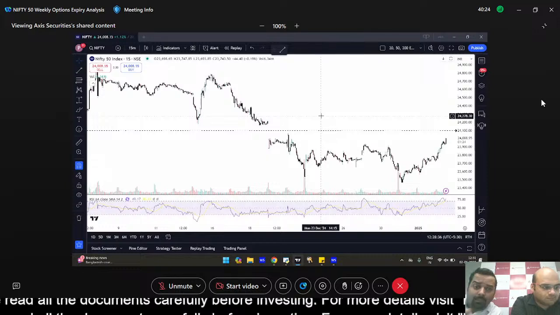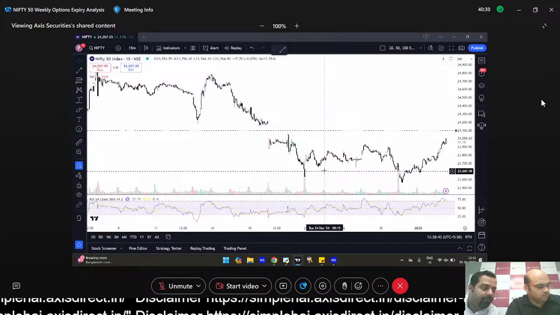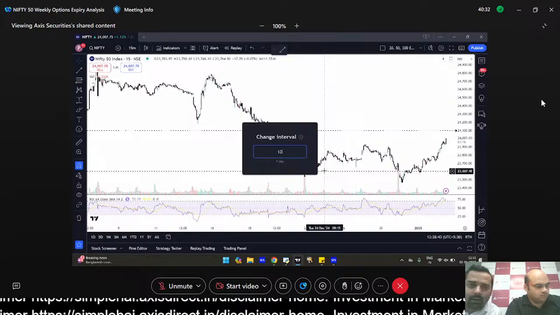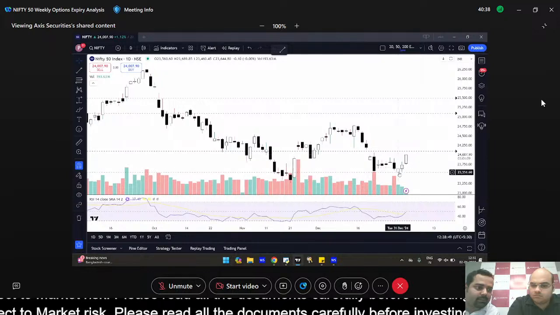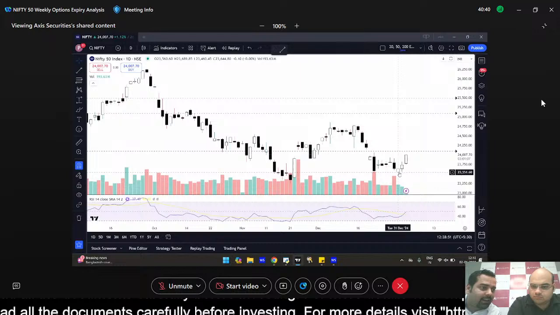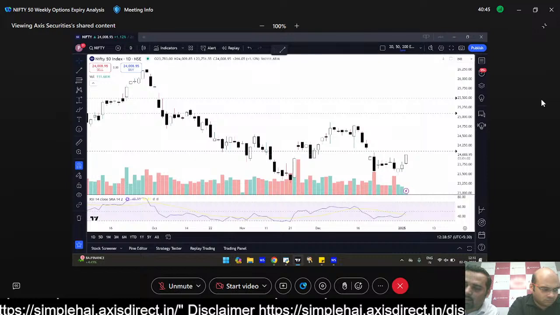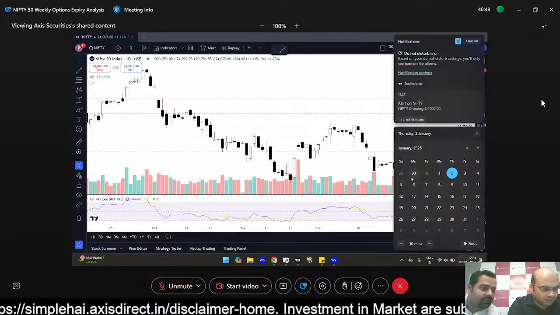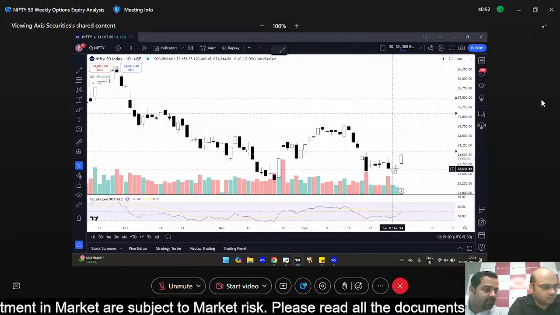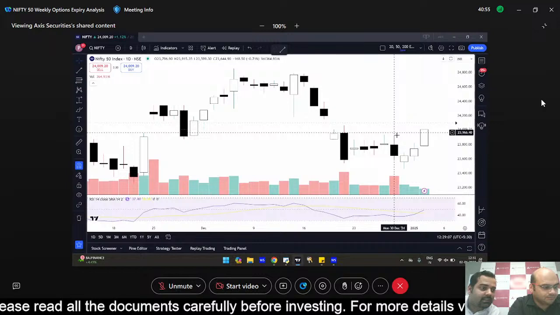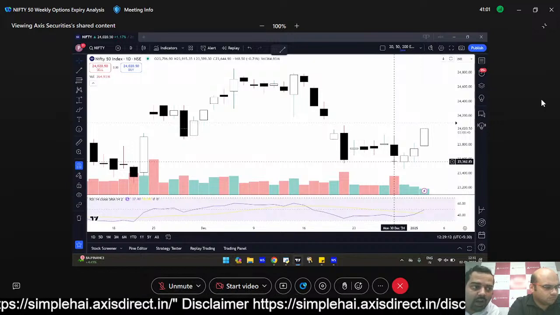Now I remember that on Monday, if you can showcase the Monday chart of the Nifty 50. At that time we were explaining about the market, the topic was market index and the weekly expiry analysis. The session we did was on 30th December. So if you can showcase the chart of this 30th December. Yeah, this particular candle. So on 30th December, the market was trading around 23,800